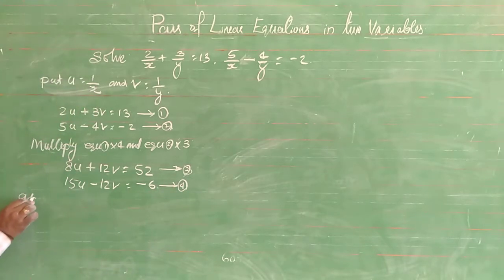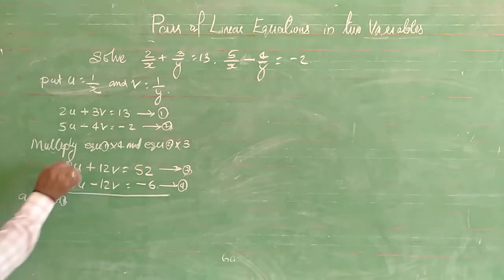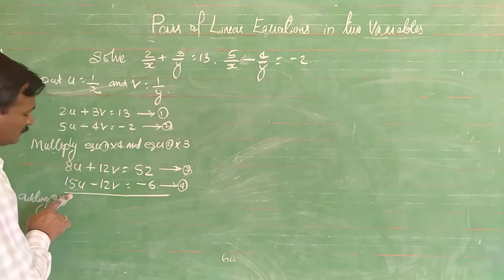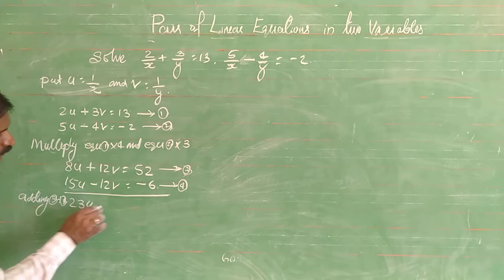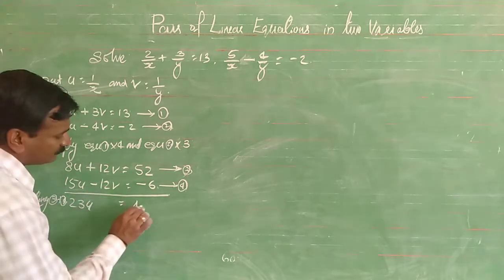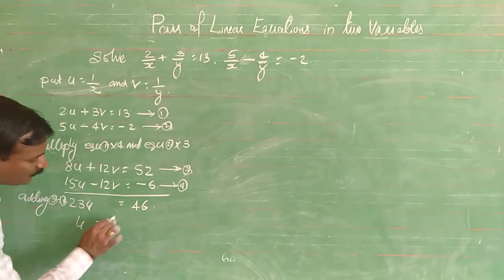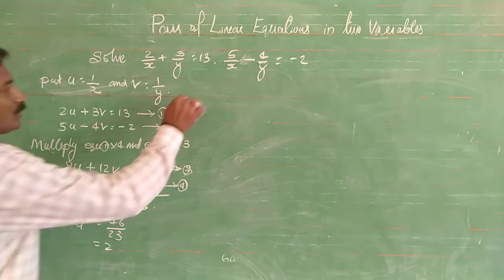Adding equation 3 and equation 4, we add both. Now 15 plus 8 is 23, so 23u is equal to 46. Then u is equal to 46 by 23, that is equal to 2.